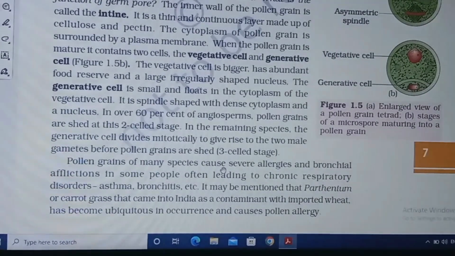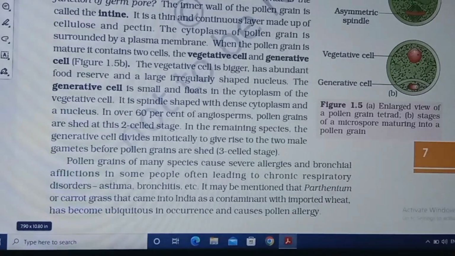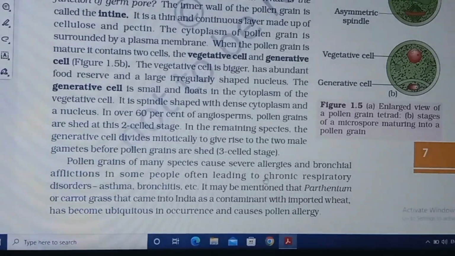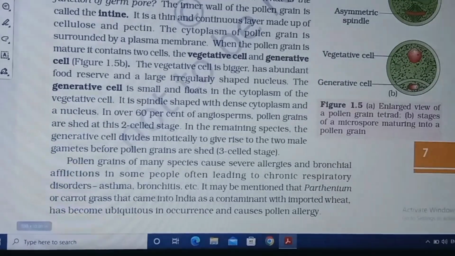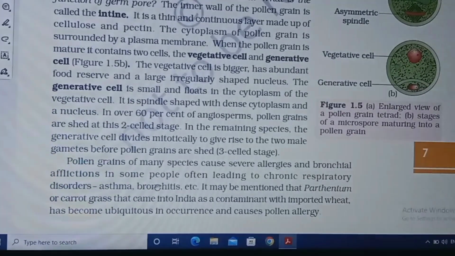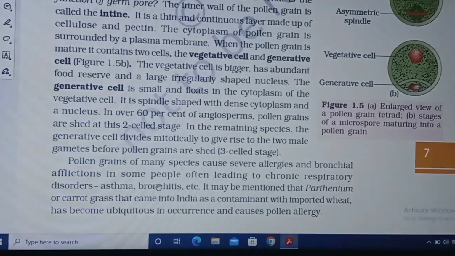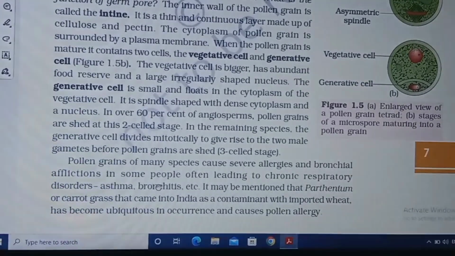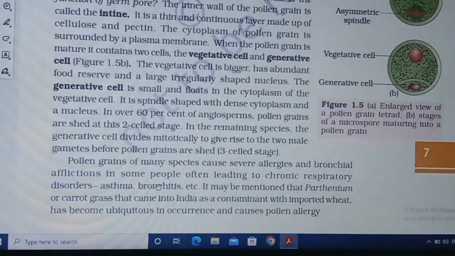of many species cause severe allergies and bronchial afflictions in some people, often leading to chronic respiratory disorders, asthma, bronchitis, etc. Pollen grain also causes severe allergies and bronchial problems in some people, leading to respiratory problems like asthma and bronchitis,